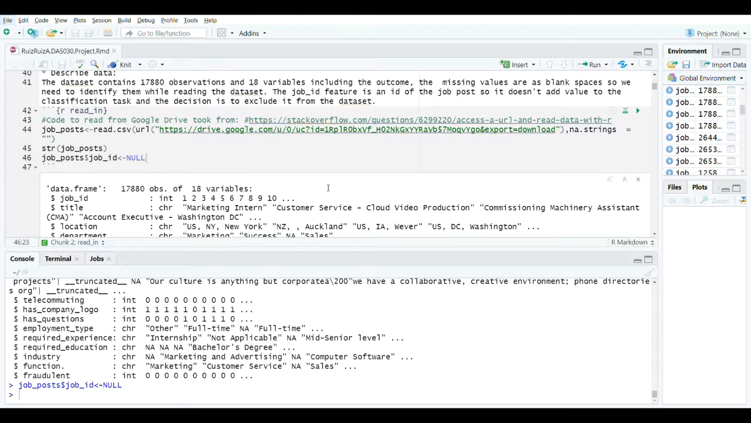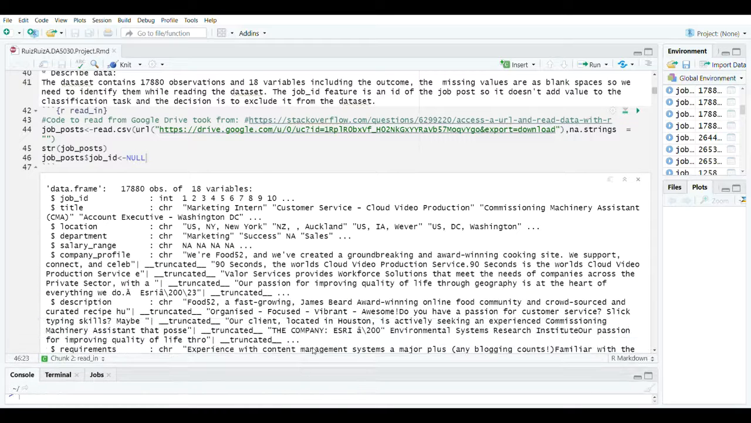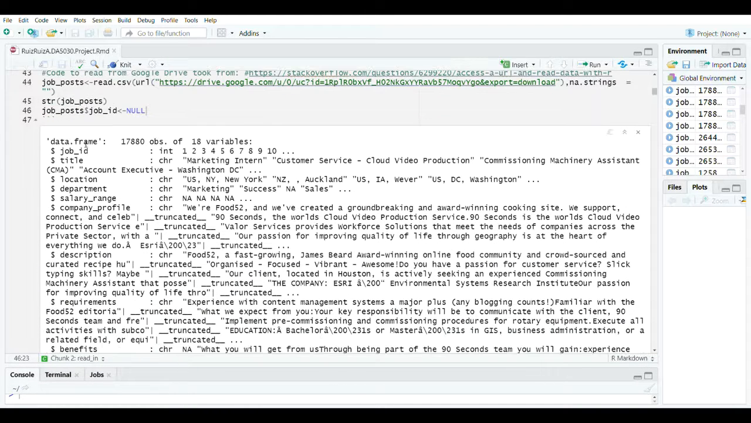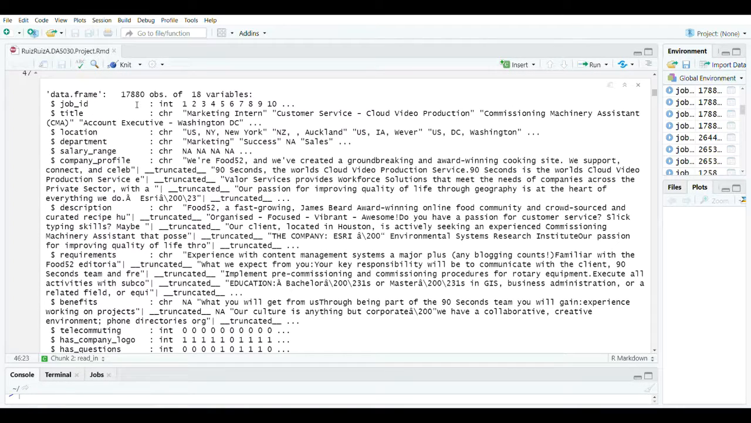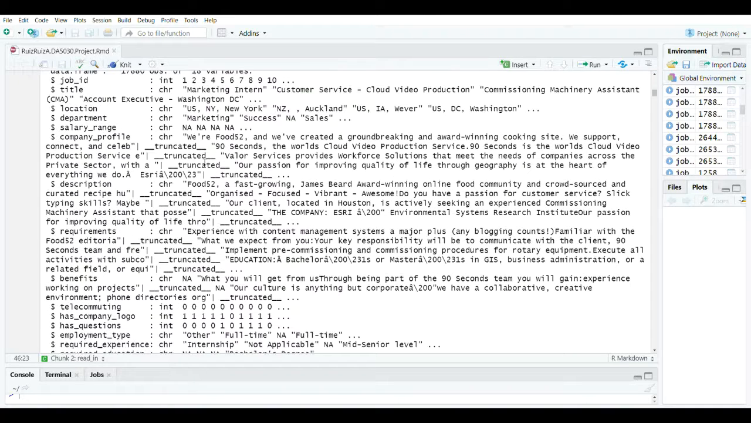Now let's start looking at the code. The first thing that we are going to do is load our data set and also look at the summary of it. This data frame has around 17,880 observations and 18 variables, which include also the outcome. As we can see, we have the job ID, things like the title of the job post, the location, or the department of the job post, the salary range, but we also have a lot of text in it, like the company profile, the description, or the requirements.